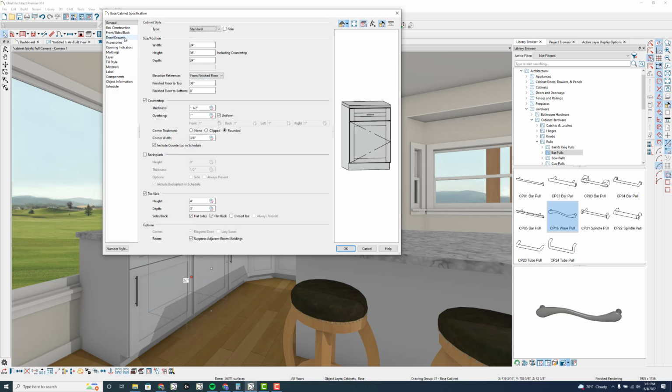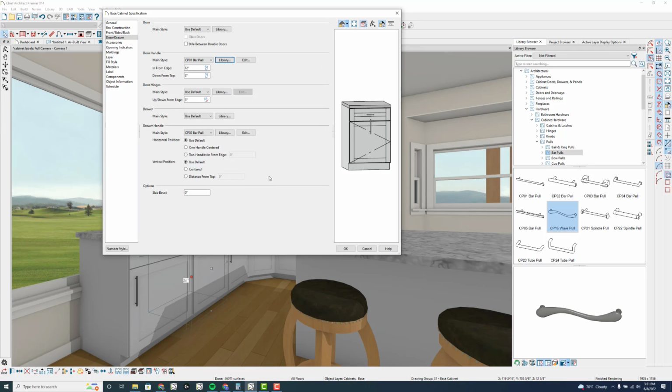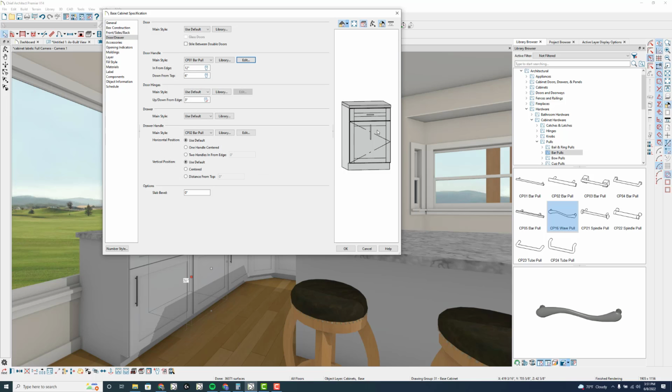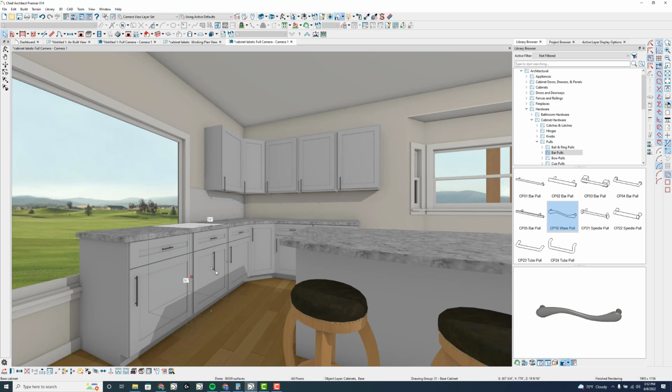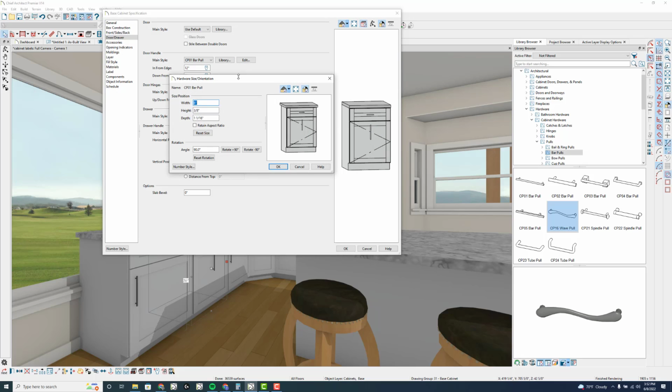And then I go into door drawer and I'll specify CP01 for my bar. And let's say down from the top is 6, and let's edit this and rotate. It shows horizontal here in the preview, but when I click OK it does not show it here, so I click OK again and it does not show it horizontal here.